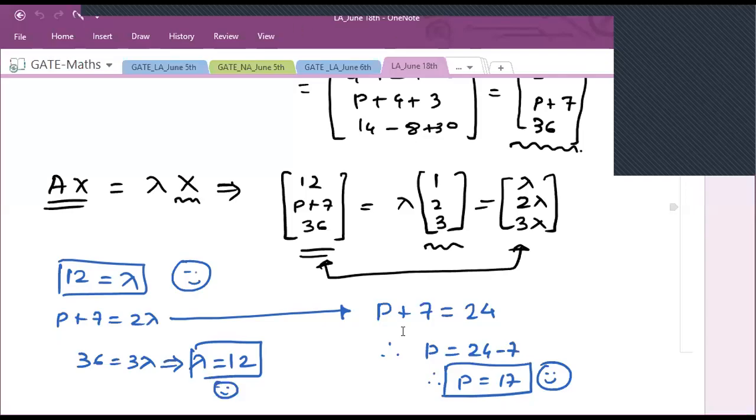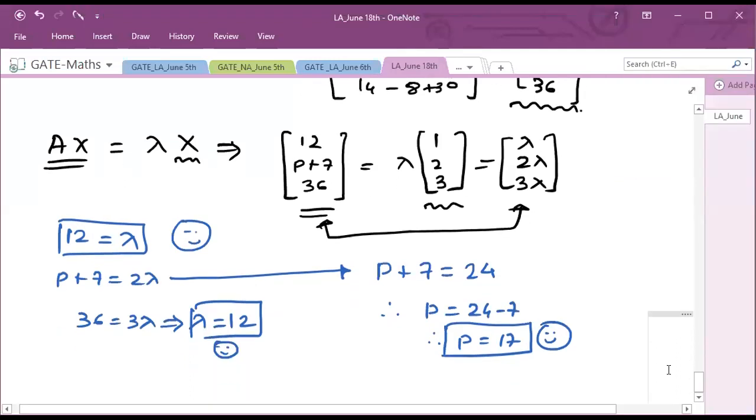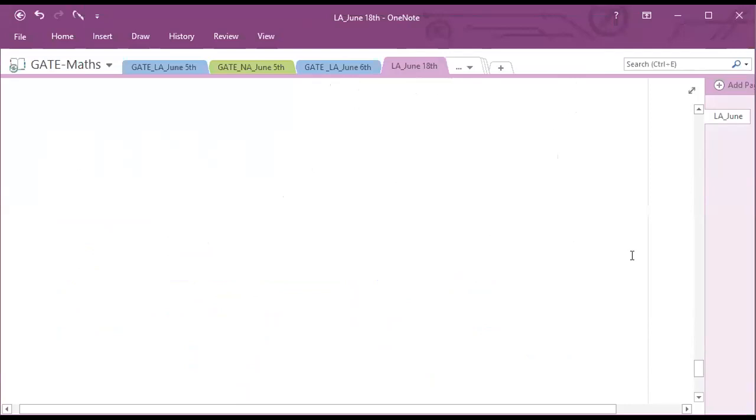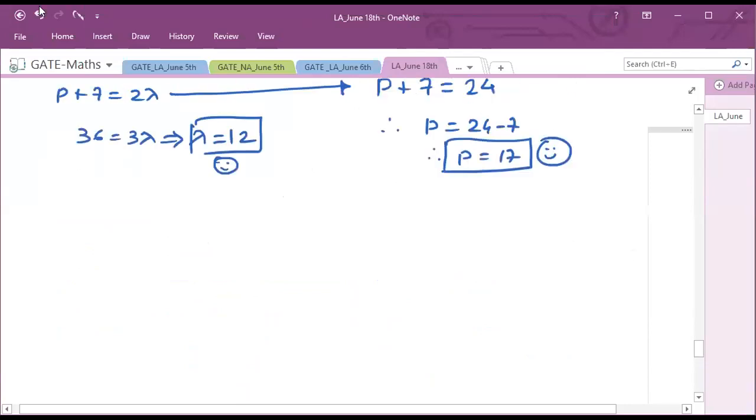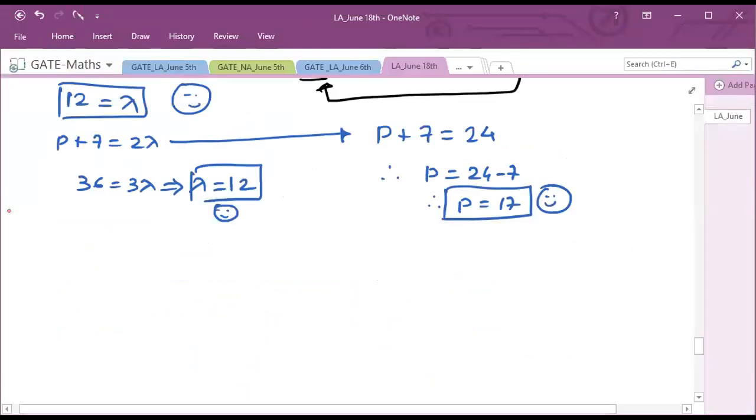Let us see question number 9. The two eigenvalues of the matrix [2, 1; 1, p] are in the ratio 3:1. This was your 2 marks question.